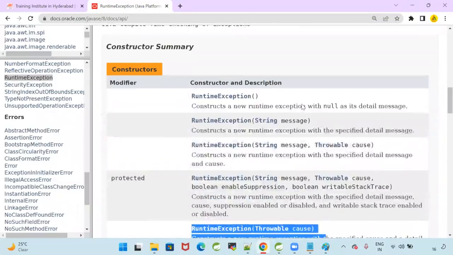What is the purpose of a constructor? A constructor is used to initialize instance variables. Can I write two constructors in one class? Yes, we can write two constructors in one class, and that is called constructor overloading.